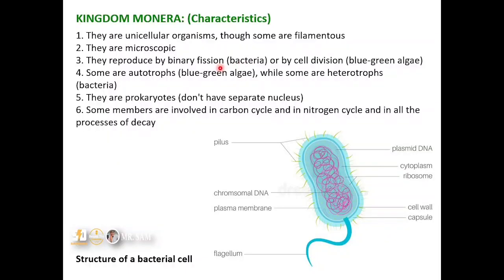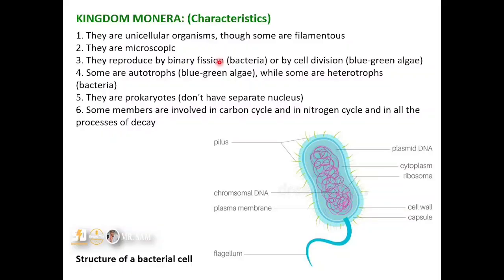Of course, in one of our last discussions, when we saw the characteristics of living things, we saw that one of them was reproduction, and I showed you an organism that was dividing by binary fission, that is dividing into two. So bacteria also reproduce by binary fission, which is a form of asexual reproduction. They can also reproduce by cell division. And not to forget, the monerans are made up mostly of the bacteria and the blue-green algae.